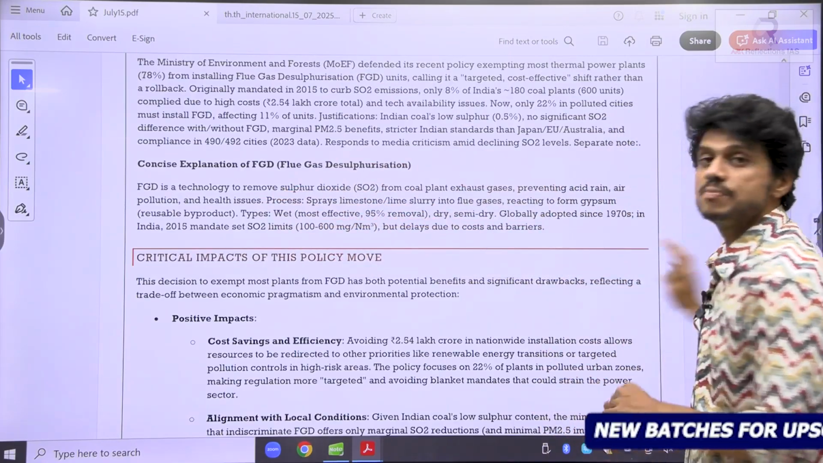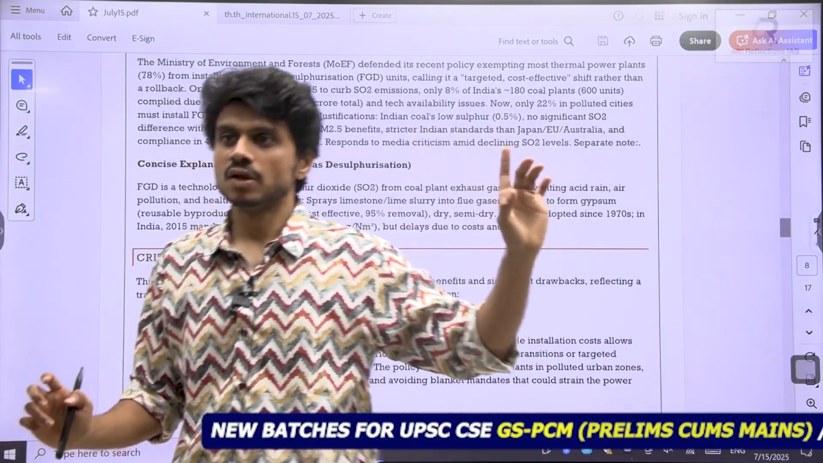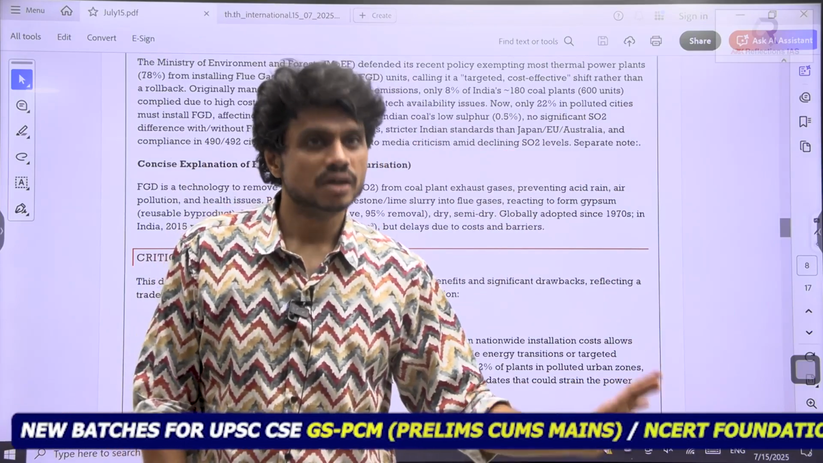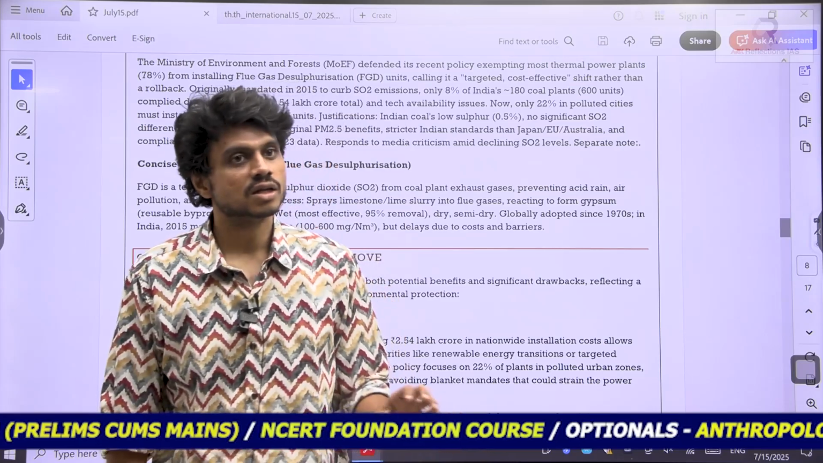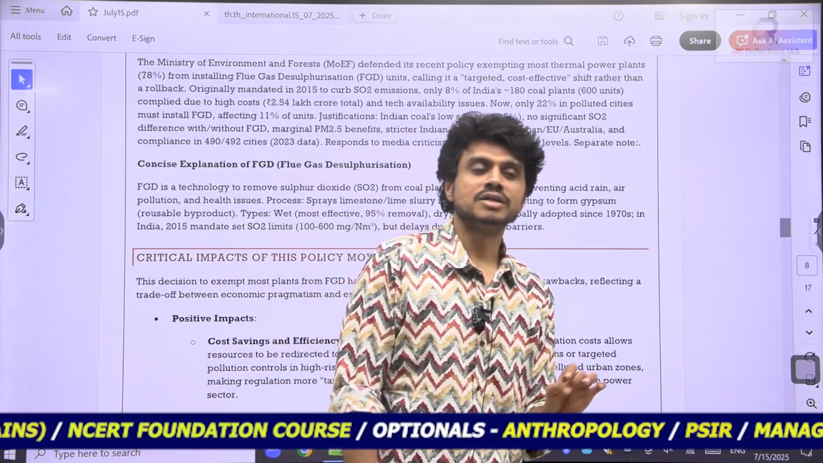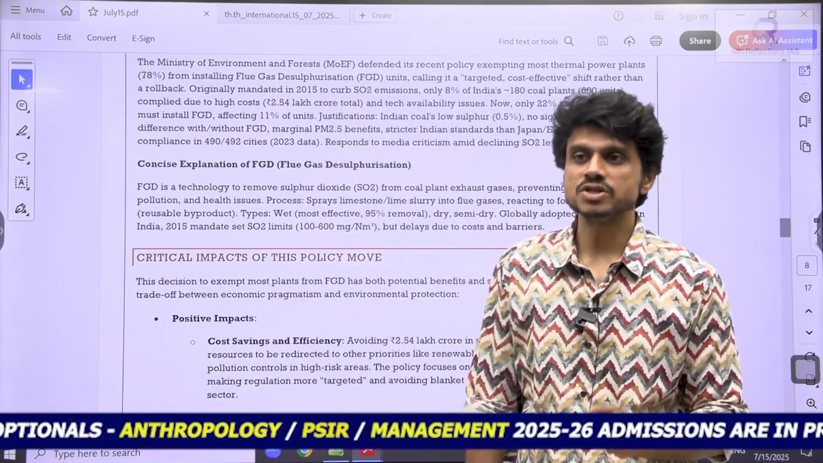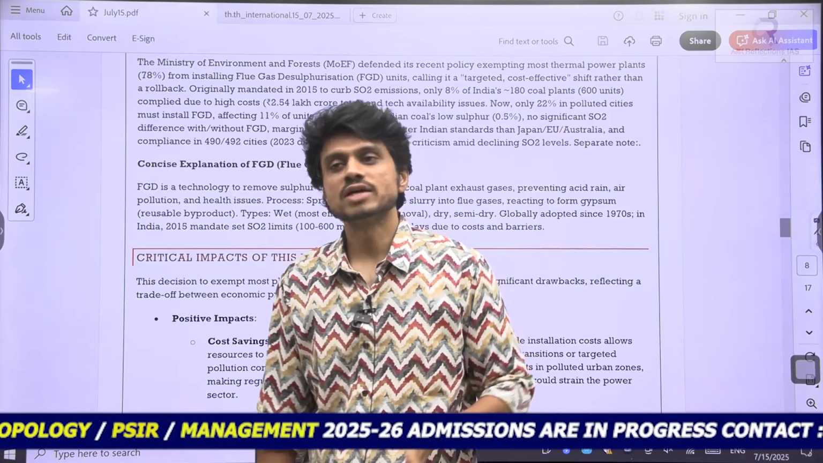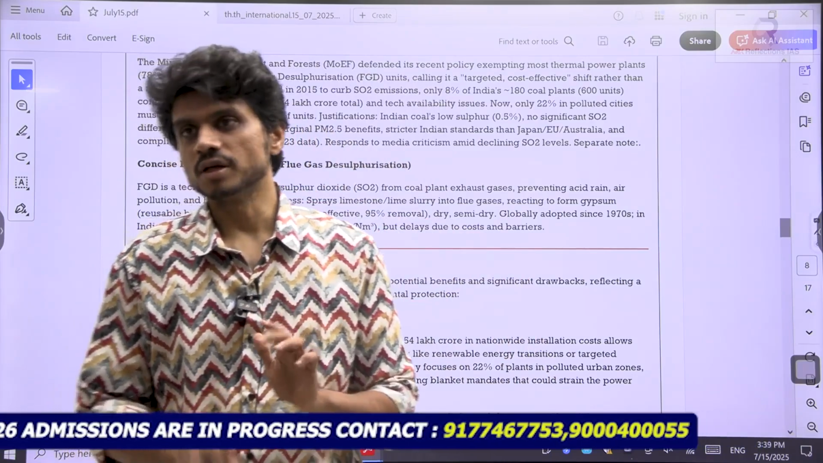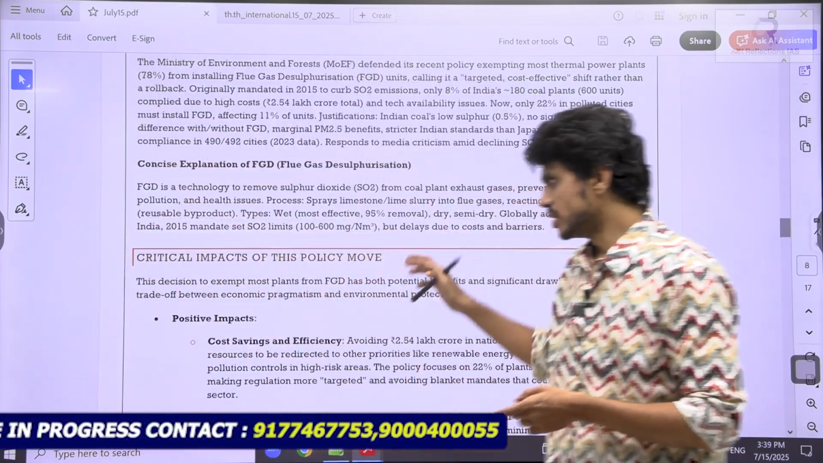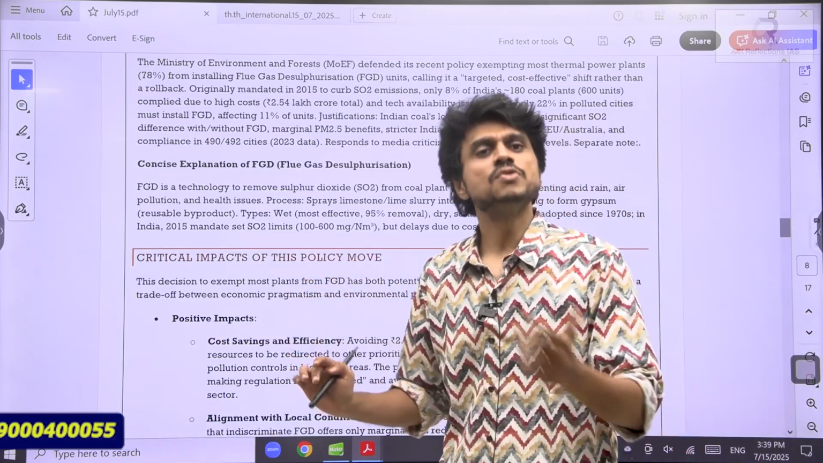Now see what kind of question can be asked in the Mains in GS3 environment. India has recently liberalized the norms of flue gas desulfurization technology. In this context, discuss the impacts of this policy. They will ask this. So you will mention in the introduction what flue gas desulfurization technology was, what was the recent policy move taken by the Indian government, and then you will talk about the analysis. Whenever we talk about impacts, there will be both positive and negative impacts, so you will talk about both.